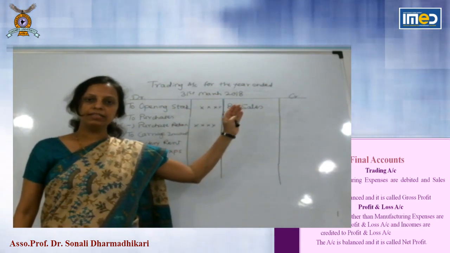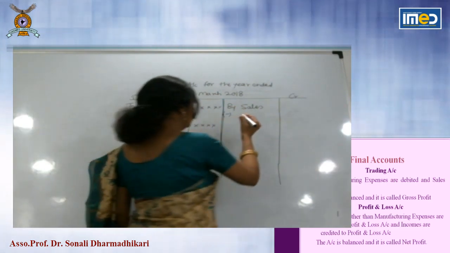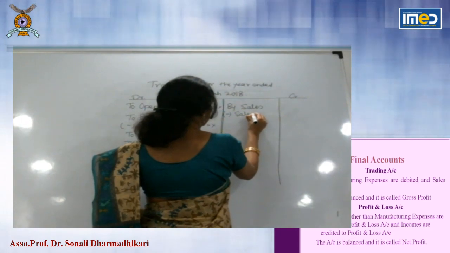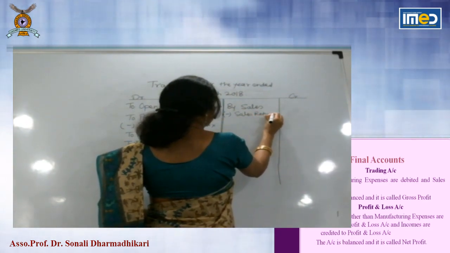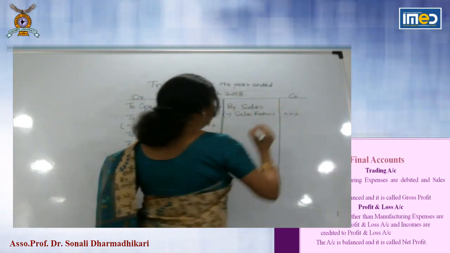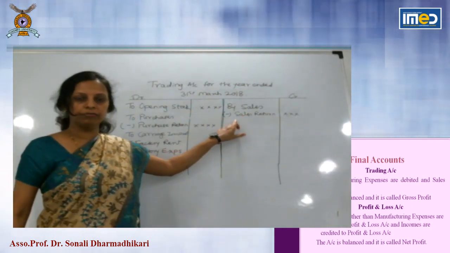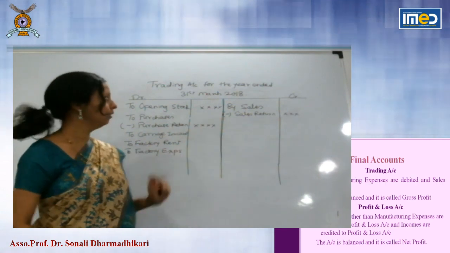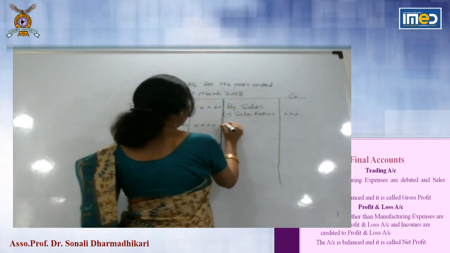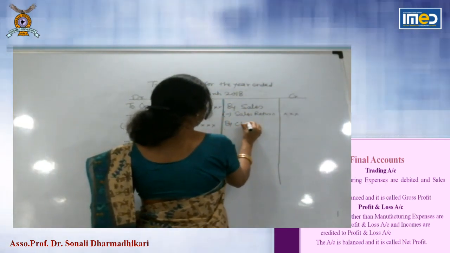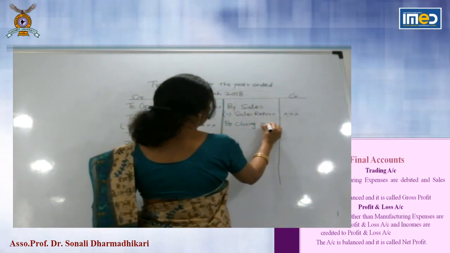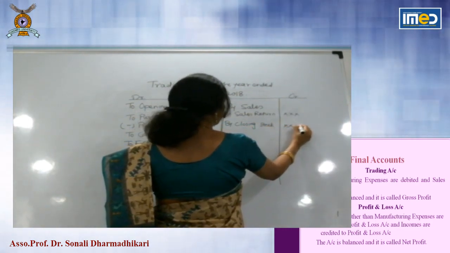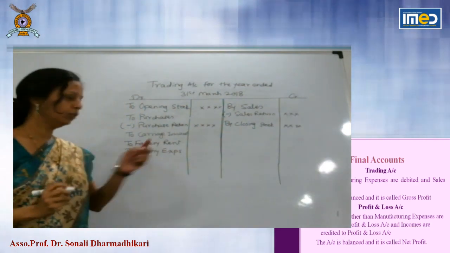So sales minus sales return, that figure will be taken for consideration. Then the main thing will be closing stock. Whatever goods are left, they will be called closing stock.